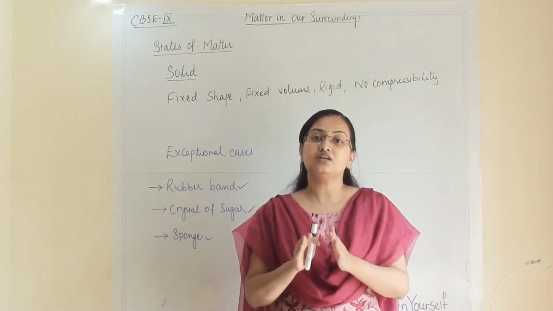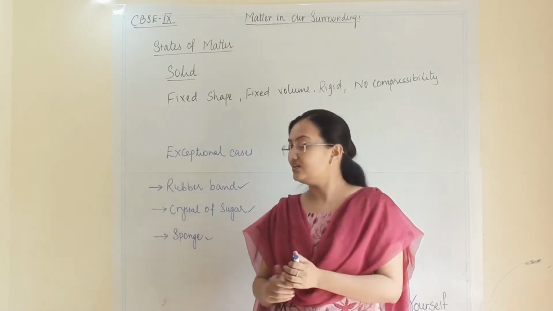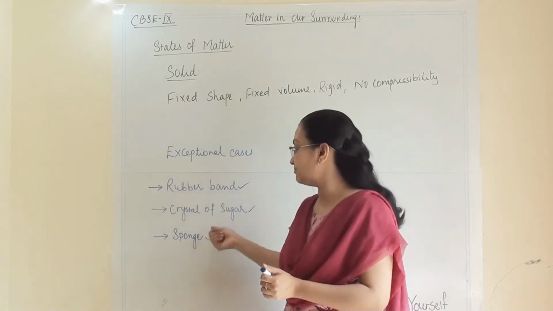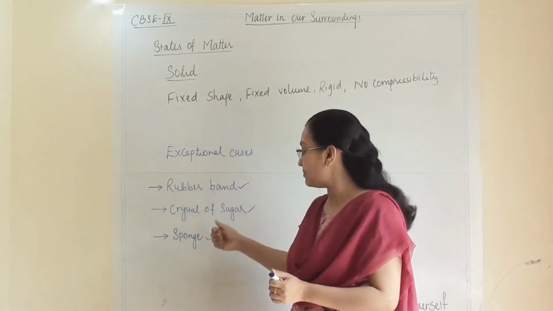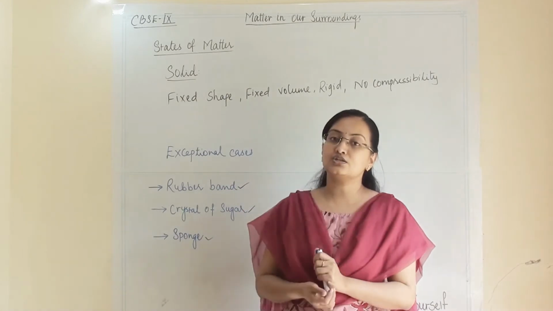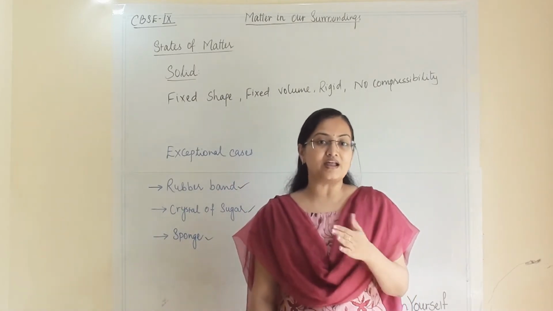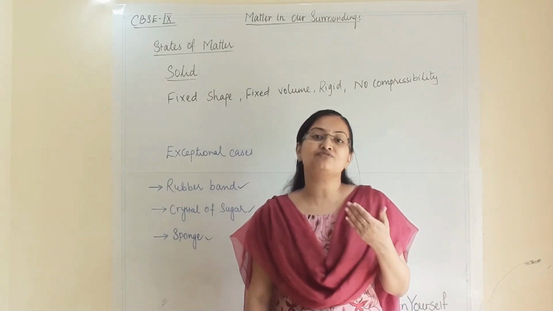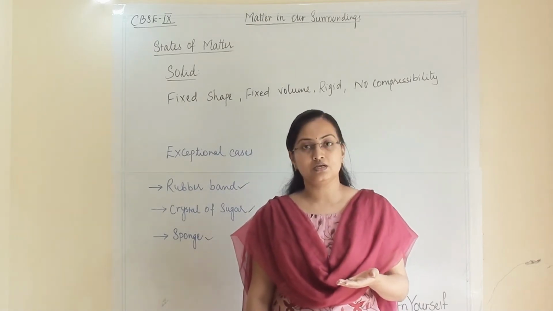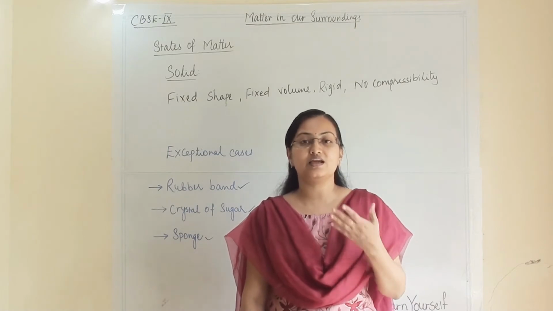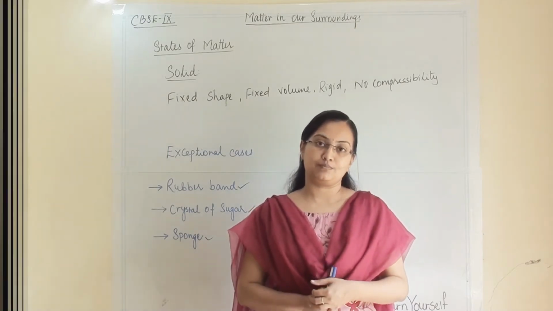But after removal of force, they will regain their original shape. That happens in the case of rubber band and sponge. And the crystal of sugar: the original shape of sugar is a cube and it won't change even after we fill it into the vessel. So we cannot really say that they are changing their shape.